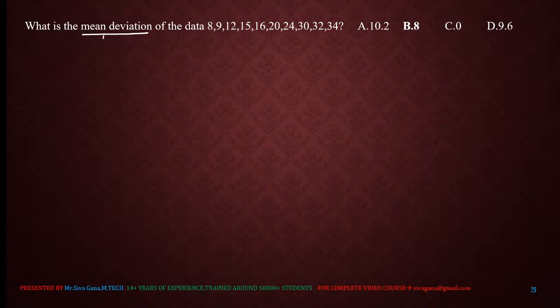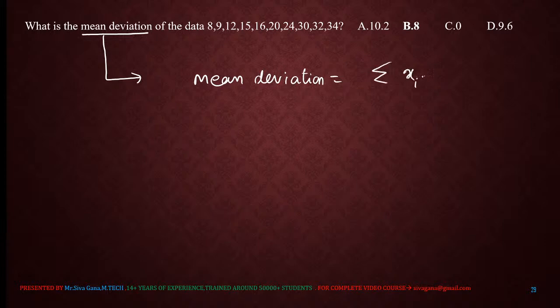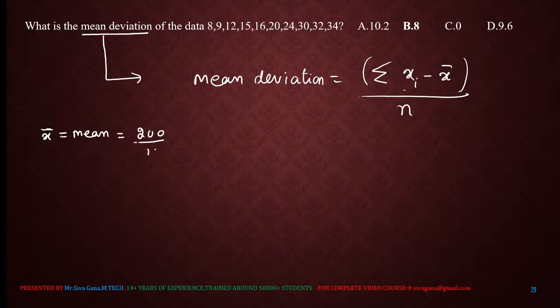Now mean deviation we have to calculate, right? Mean deviation is equal to the summation of modulus of xi minus x bar divided by n, number of terms. This is how you need to calculate mean deviation. First of all, we are going to calculate mean. X bar is nothing but mean. Mean is nothing but sum divided by number of terms. The sum of the given terms is 200 and the number of terms is 10. So that mean is nothing but 20.